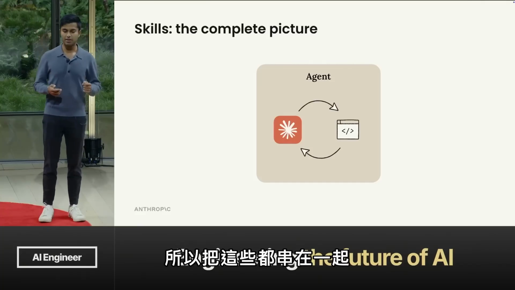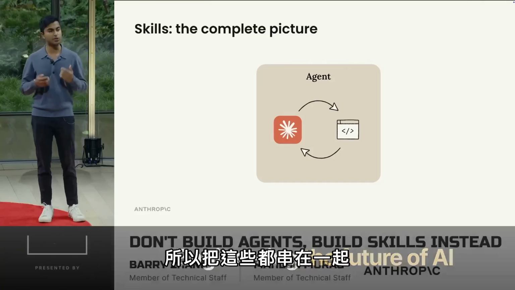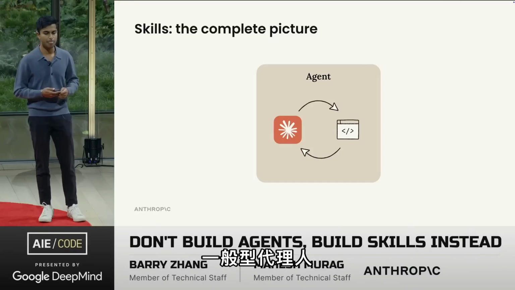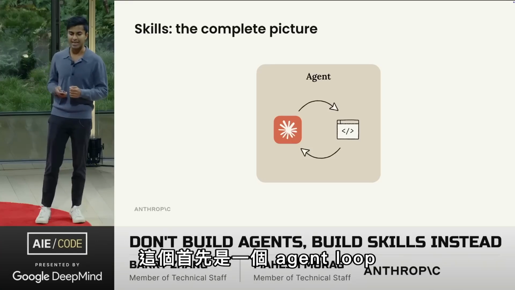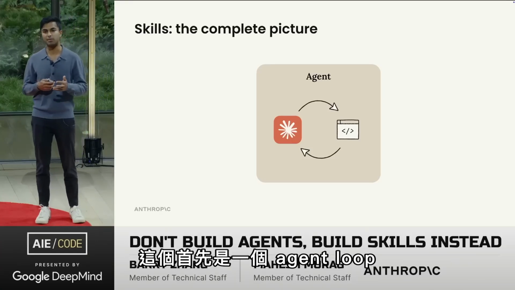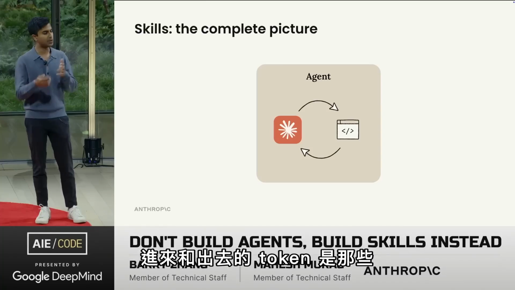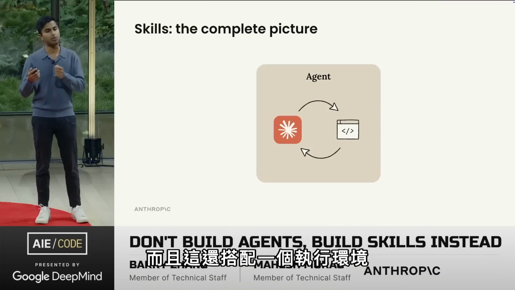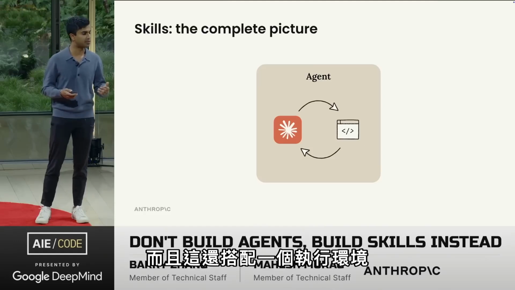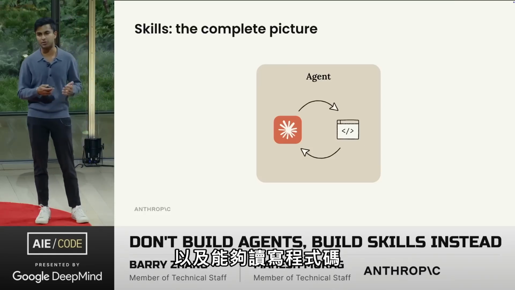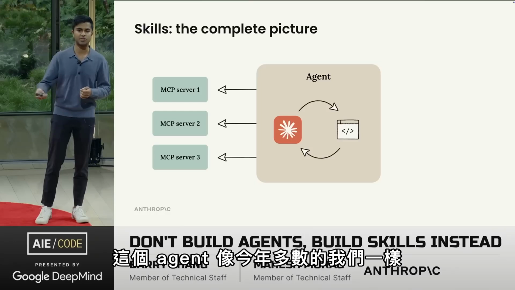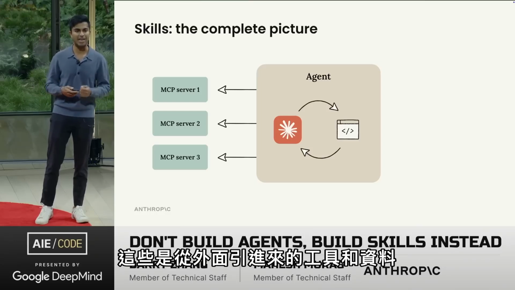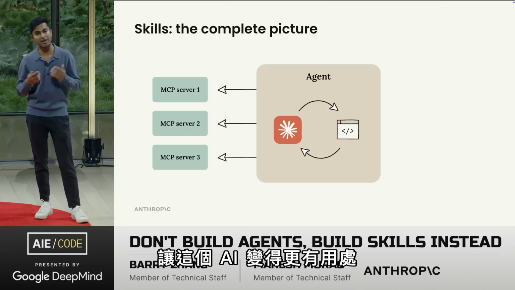So tying this all together, let's talk about how these all fit into this emerging architecture of general agents. First, we think this architecture is converging on a couple of things. The first is this agent loop that helps manage the model's internal context and manages what tokens are going in and out. And this is coupled with a runtime environment that provides the agent with a file system and the ability to read and write code. This agent, as many of us have done throughout this year, can be connected to MCP servers. And these are tools and data from the outside world that make the agent more relevant and more effective.